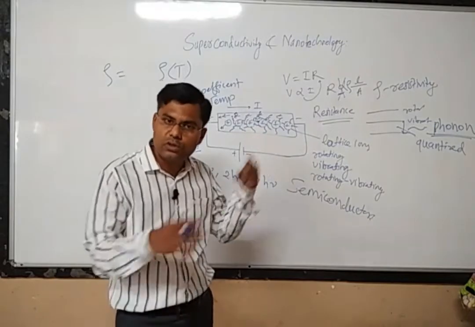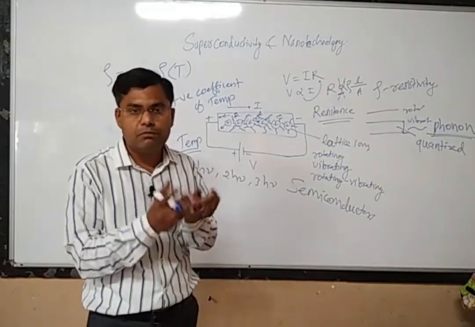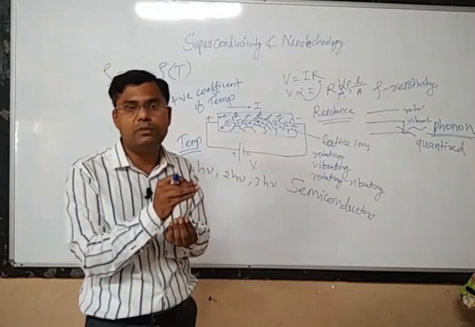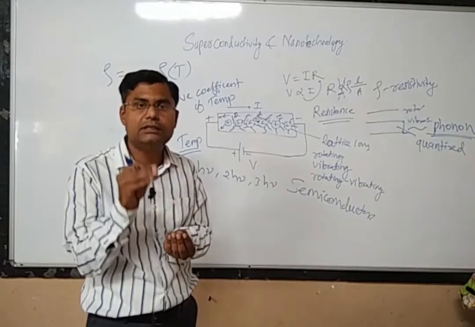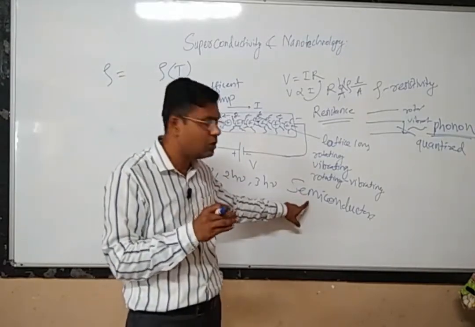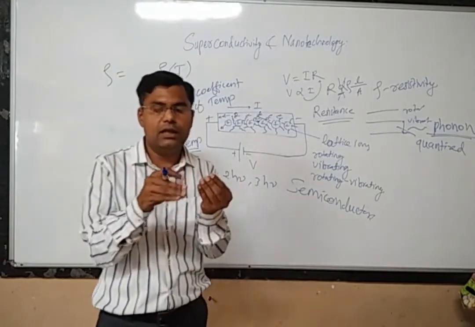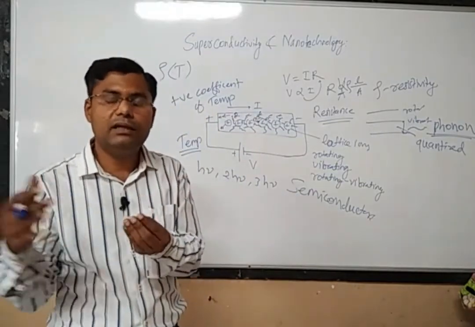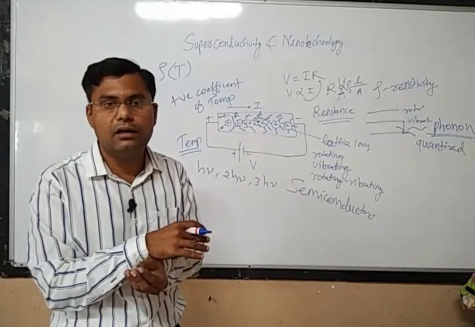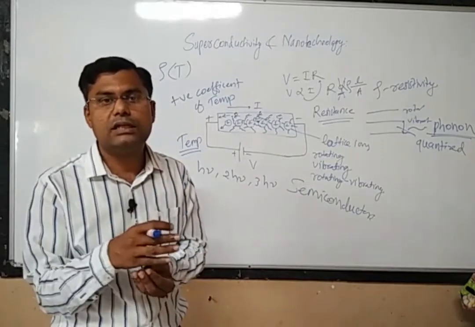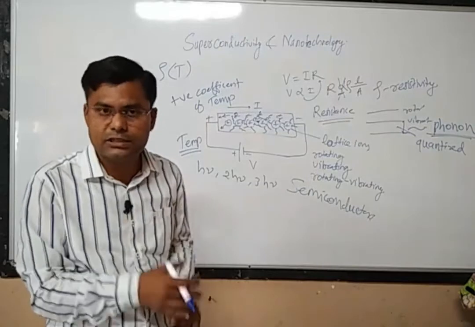It means phonons are also created because of the increase in temperature, but the number of phonons created is less compared to the number of electron and hole pairs created by that material, and therefore there are a large number of charge carriers, and because of that there will be a huge increase in the current, a huge increase in the electrical conductivity and decrease in the resistivity.